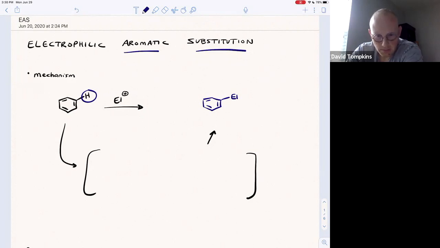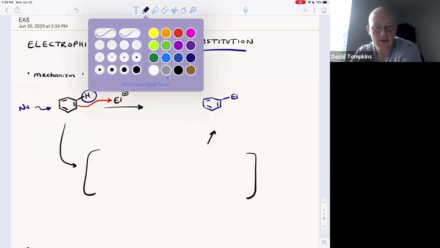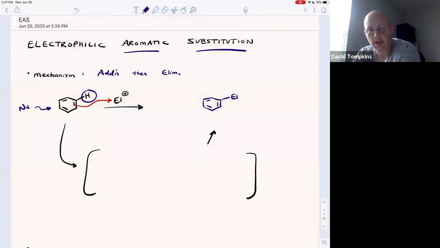What's not so obvious is the mechanism as to how it occurs. The mechanism for this reaction is step 1, addition, and then step 2, elimination. So in the reaction, benzene serves as the nucleophile. It is reacting with a variety of electrophiles. We will talk about the specific electrophiles later. But during the addition step, one of the pi bonds, or the entire pi system, right, it's delocalized, of benzene is going to attack the electrophile.